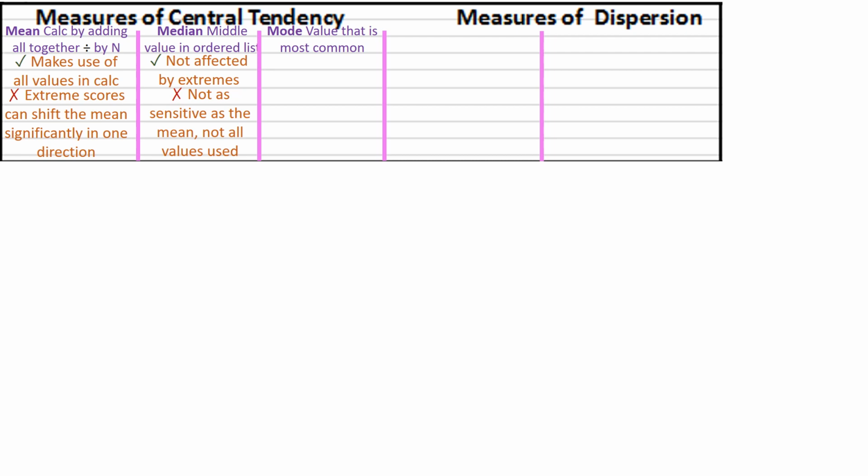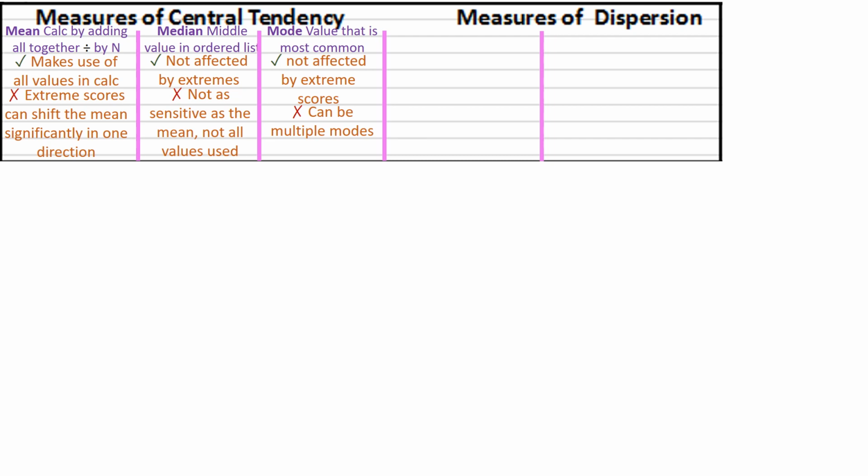Another option is to give the modal score. Again, the mode isn't affected by extreme scores, because of course, being extreme, they wouldn't be particularly common. One downside of using the mode, though, is there can be multiple modes. You might have a few different scores which have the same number of occurrences. So those are our measures of central tendency, and an advantage and a disadvantage of each.